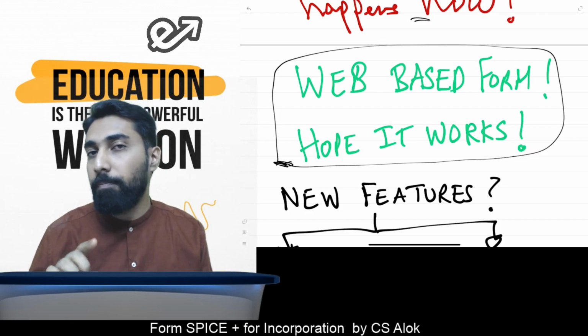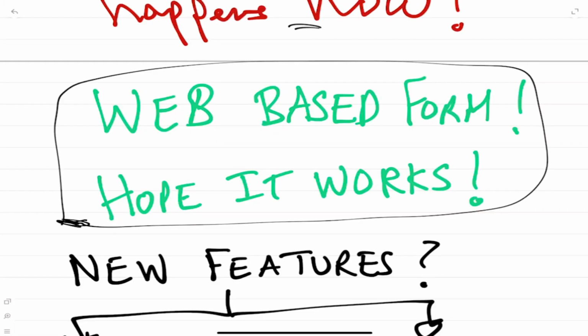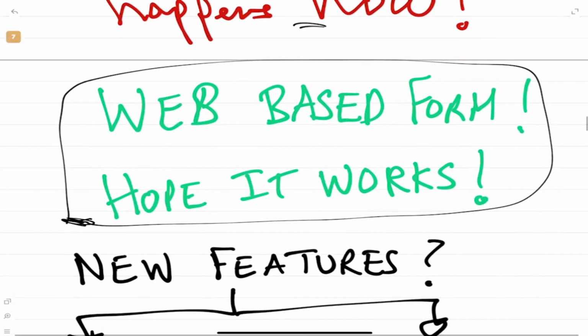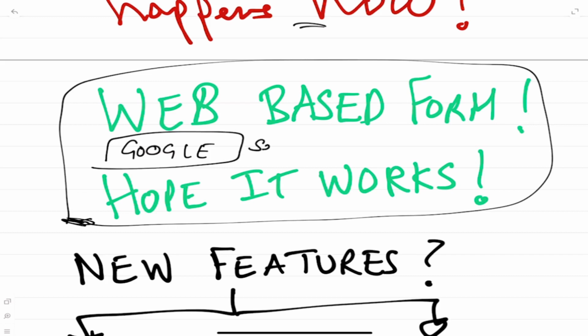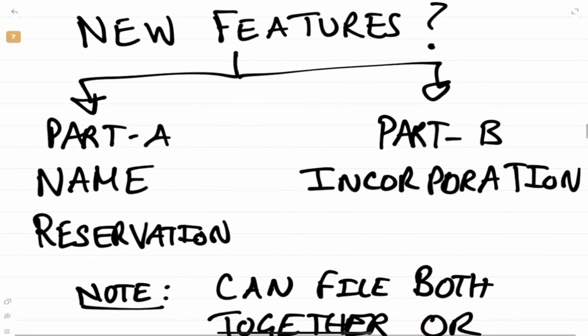So I showed you the form. We call it a web-based form. You have simple things like Google, correct? All these things in the Google search you can do, right? Or you open an email ID, it's all web-based. Same way we have the Spice Plus right now, which is a web-based form. Yes. So what are the new features?